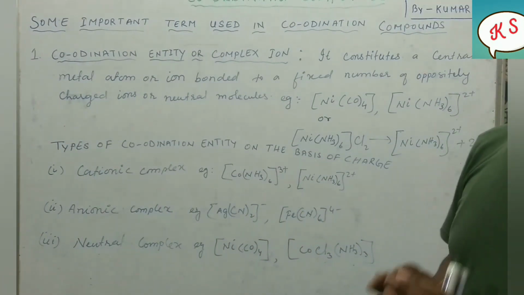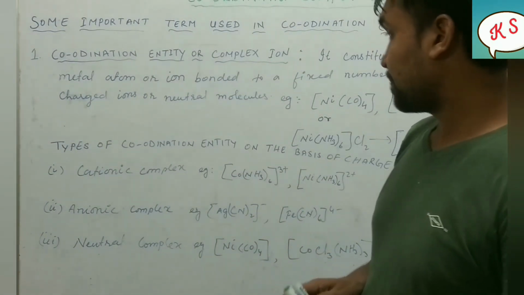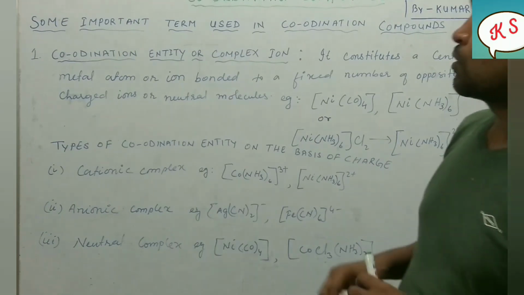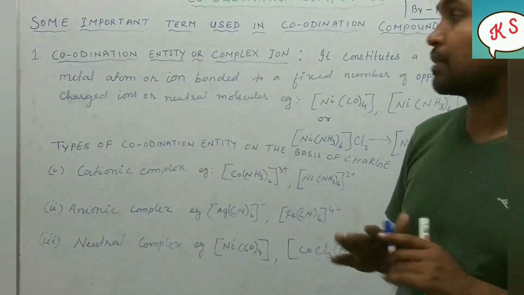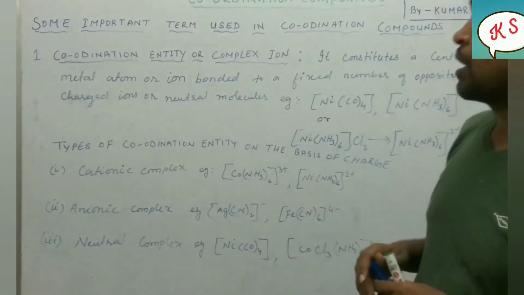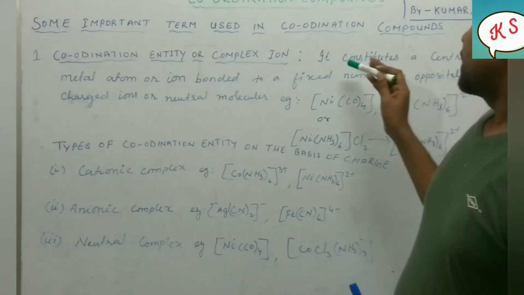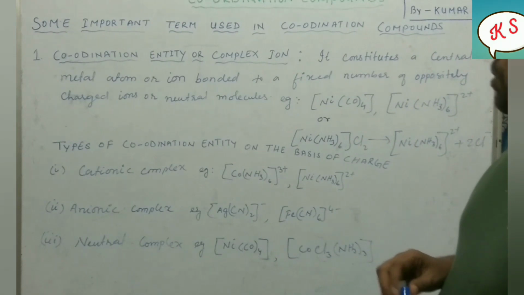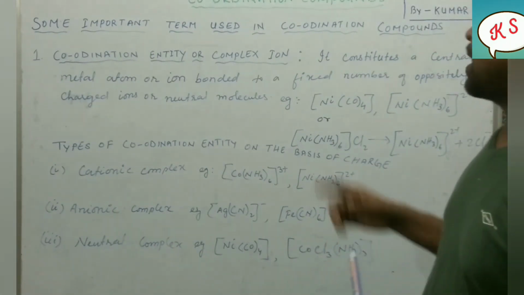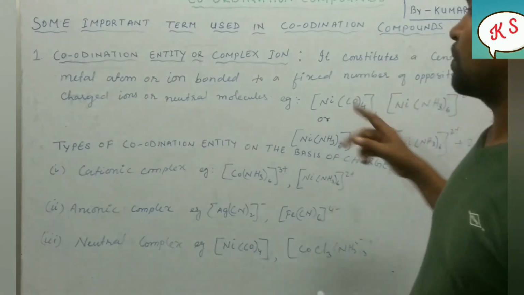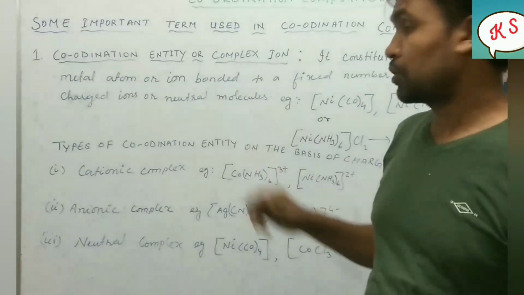In simple language I will tell you the definition, of course you will memorize it. It constitutes a central metal atom. What is a central metal atom? That one also I will tell you. Or ions bonded to a fixed number of oppositely charged ions or neutral molecules.